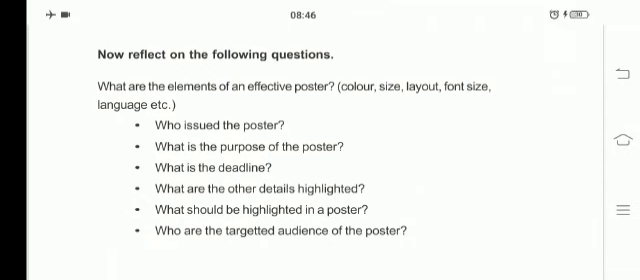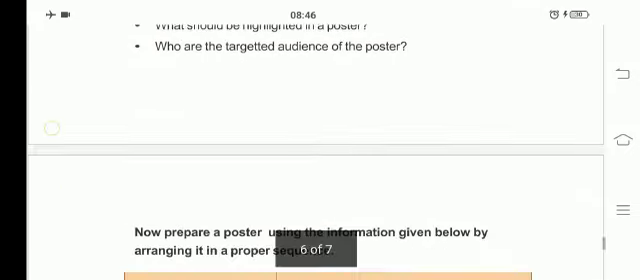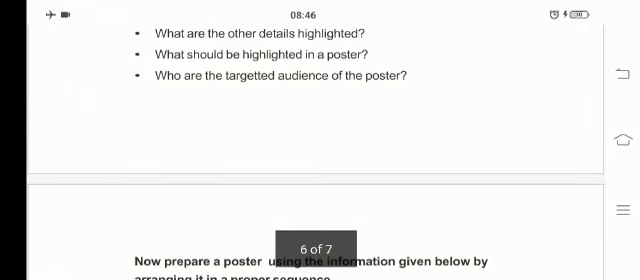What should be highlighted in a poster? Normally in a poster, what should be highlighted? Issuing authority, purpose, deadline, contact information, targeted audience, other details. Okay, now next we will see who are the targeted audience of the poster. Print media journalists are targeted for the poster.